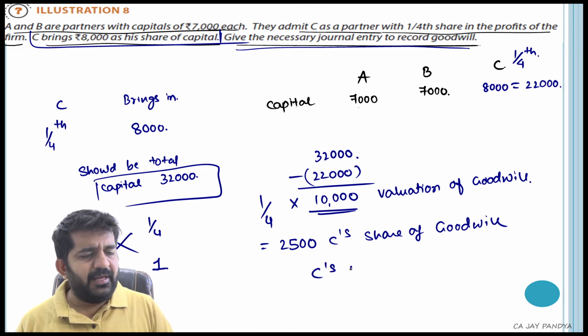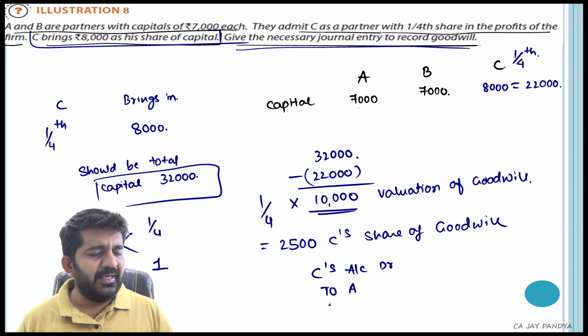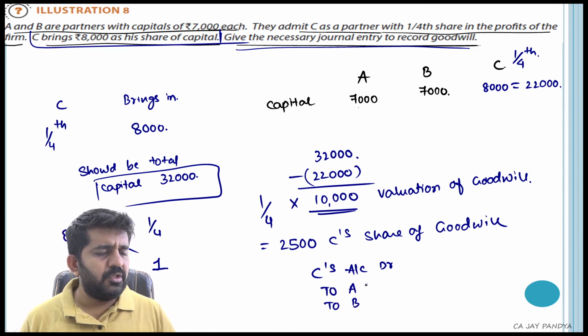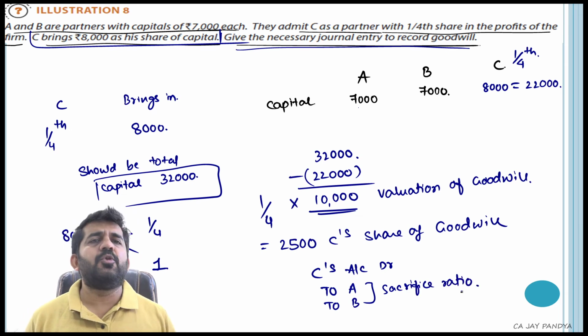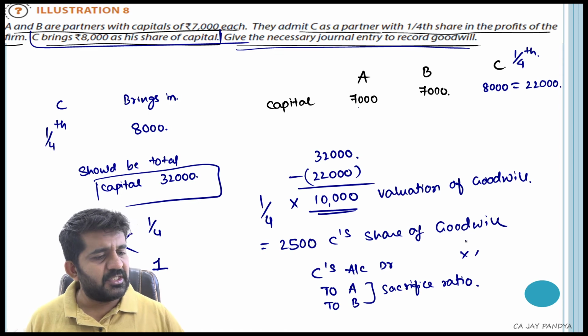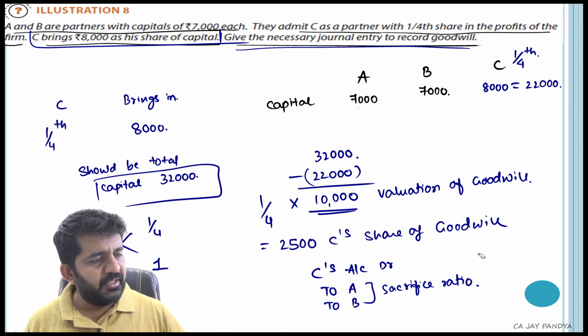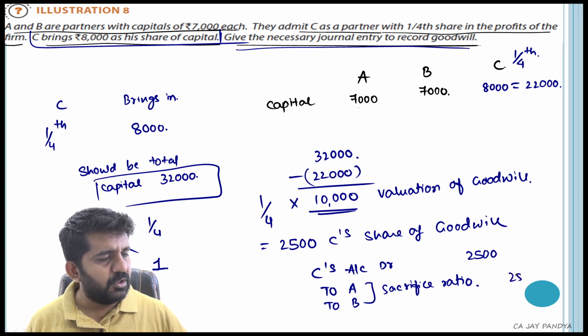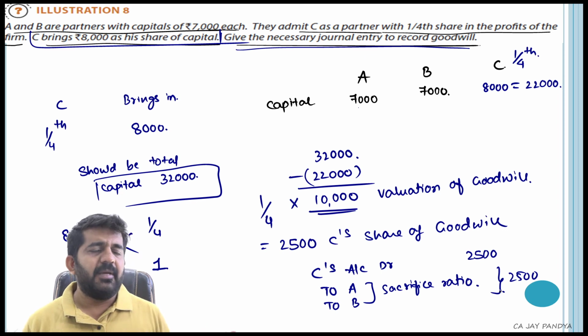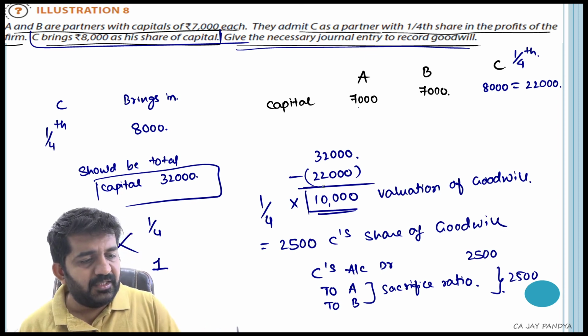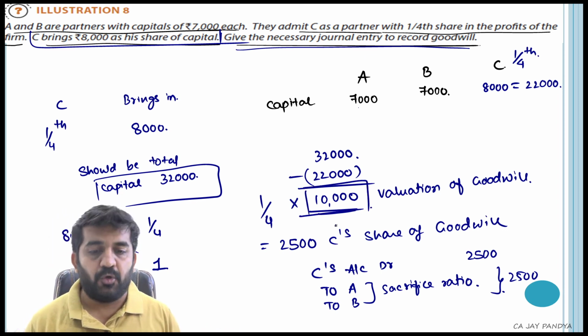C's account will be debited to A and B's accounts, in their sacrifice ratio. Your old ratio and new ratio are not given, so you can just write down figures over here in this manner: 2,500 and this total will be 2,500. You may assume some ratios, is it alright? But the valuation of goodwill, this 10,000 rupees, is the most important part.